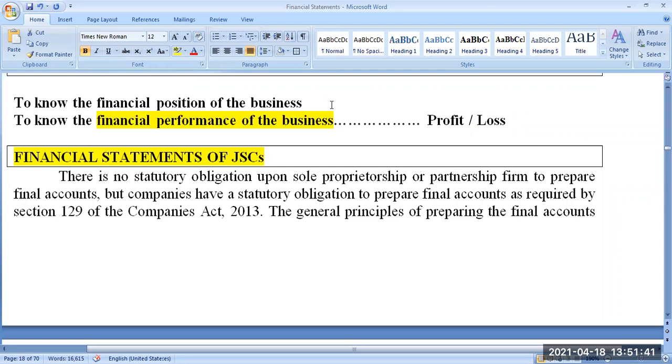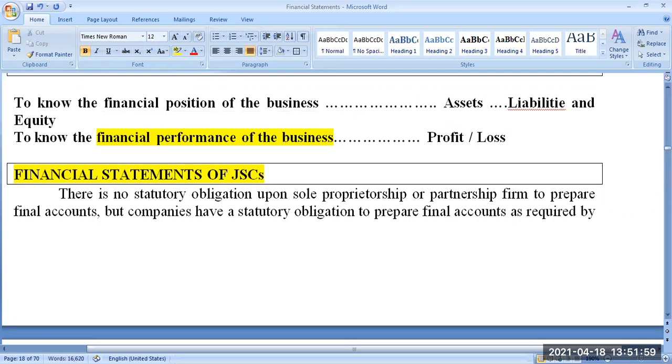Then what is the financial position of the business? What do we mean by the financial position of the business? Financial position of the business is nothing but a state of affairs relevant to assets, liabilities, and equity.